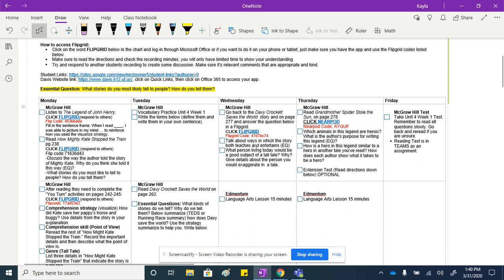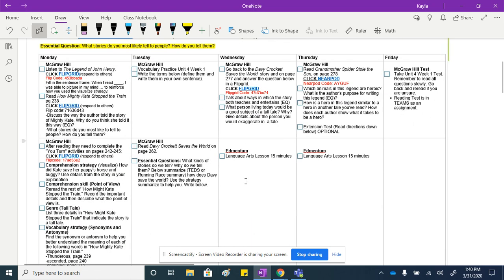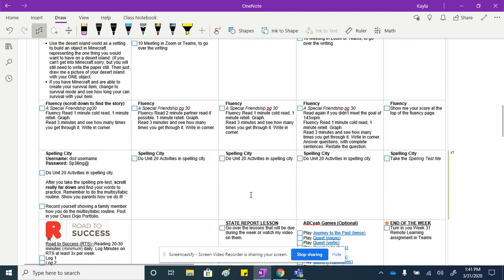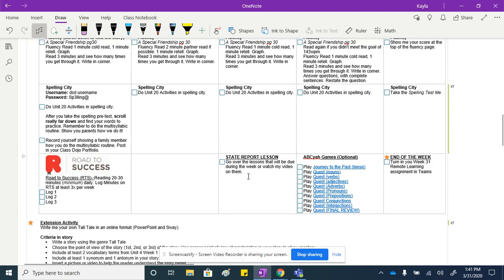Then on Wednesday, you can go back to the Davy Crockett story, and then on page 277, I want you to answer those questions. I wrote some of them. These are the 2 questions I want you to reflect on, and here's the Flipgrid code. Then I want you to do Edmentum Language Arts for 15 minutes, then work on your Minecraft writing lesson if you want to. If you finish all your Minecraft writing lesson the first few days, then you're done. It just needs to be due by Friday.